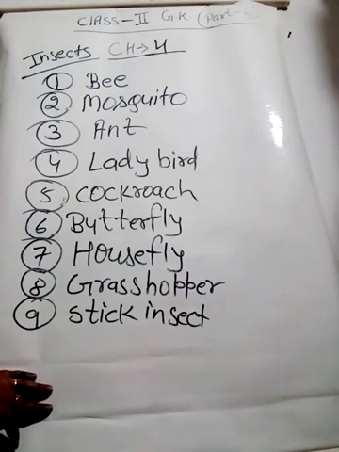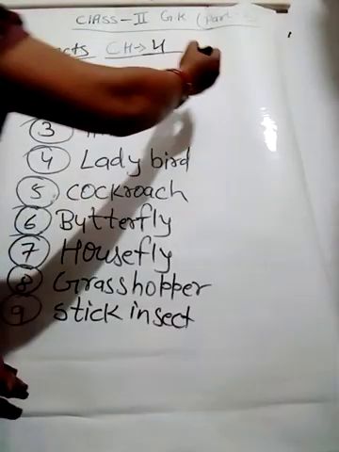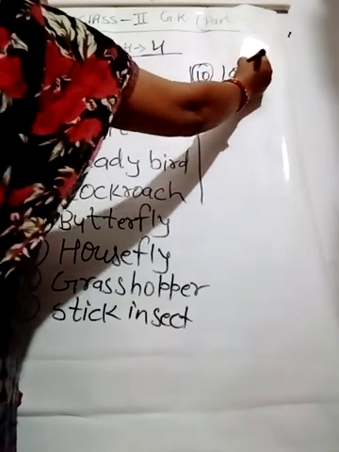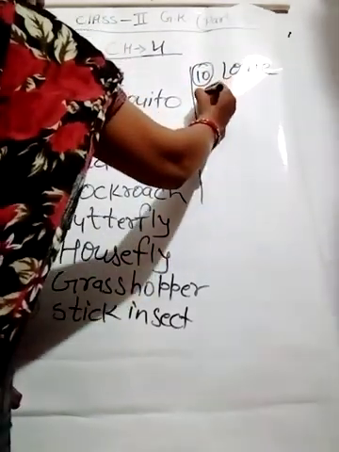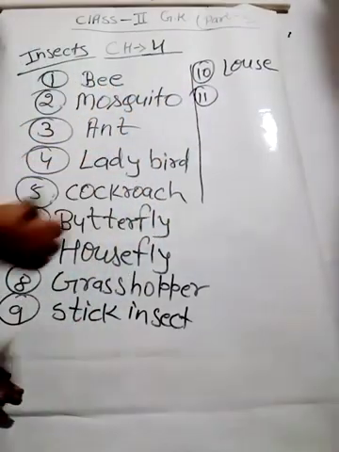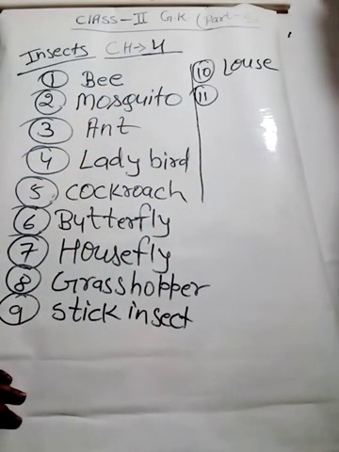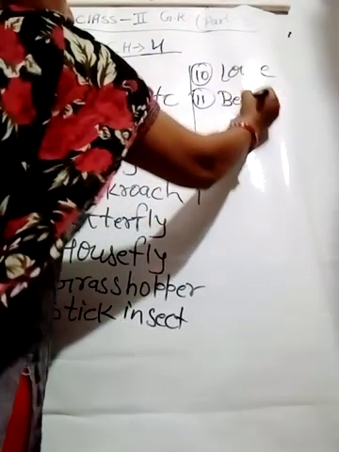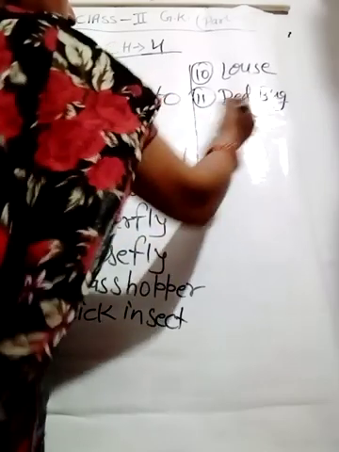Next one is lives on hair of humans and drinks blood. Which insect is this? In number 10, it lives on your hair. It is louse. Next one is number 11. Lives in beds and drinks blood of humans. It lives in your bed and also drinks your blood. Which is this? Bed bug. It is called bed bug.